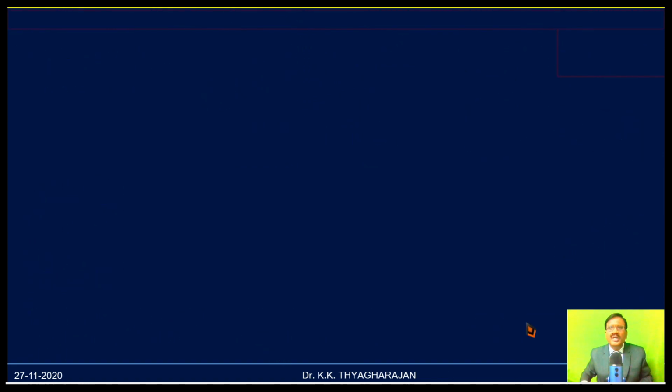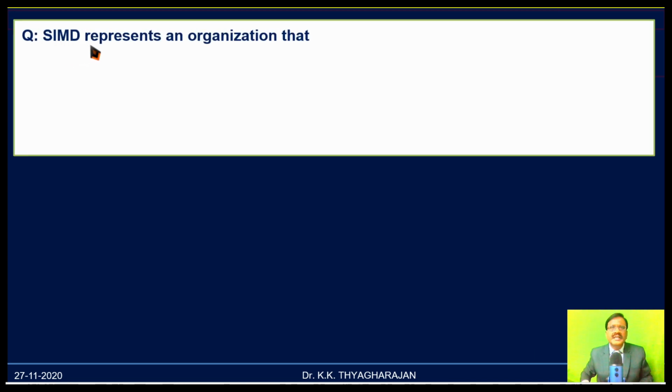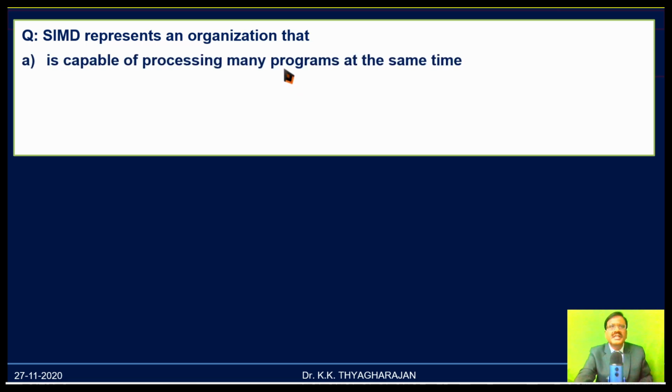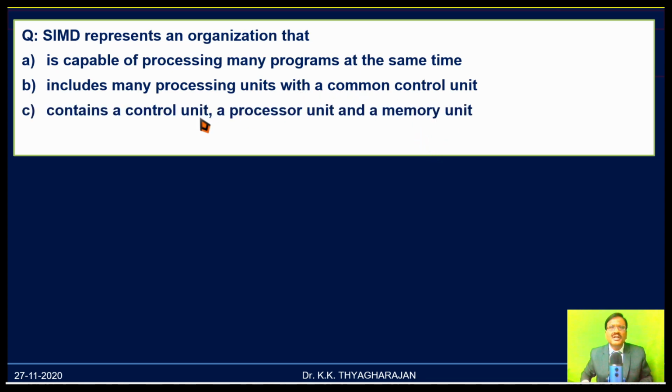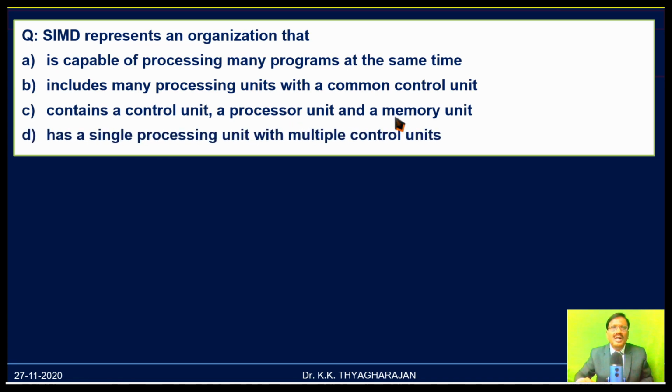Now let us see what type of questions may be asked from this topic. SIMD represents an organization that: option A, is capable of processing many programs at the same time; option B, includes many processing units with a common control unit; option C, contains a control unit, a processor unit, and a memory unit; option D, has a single processing unit with multiple control units.